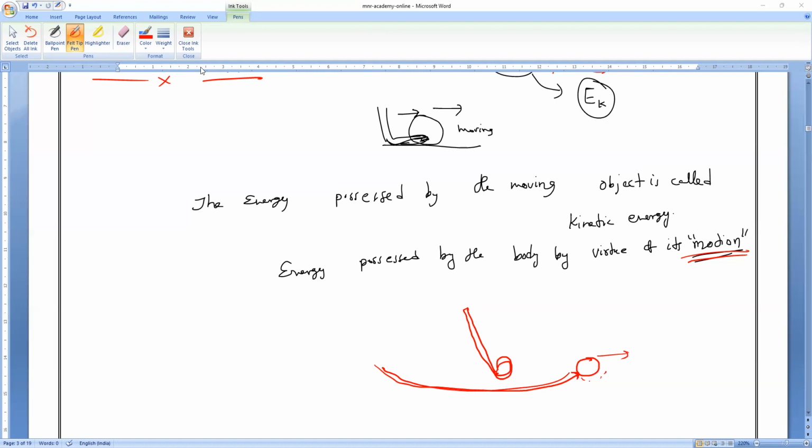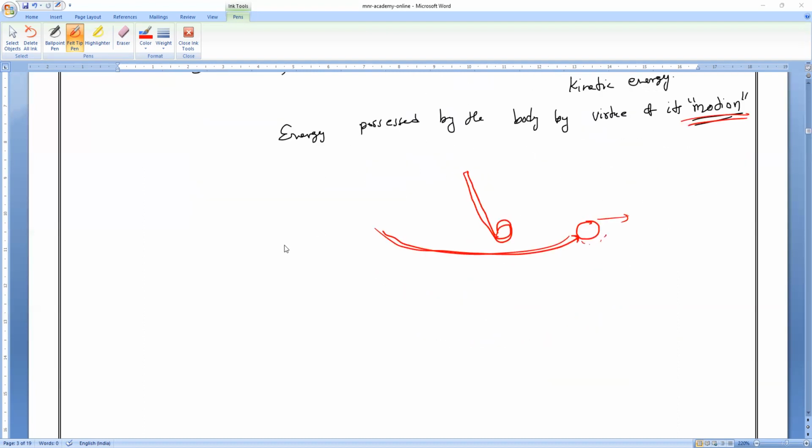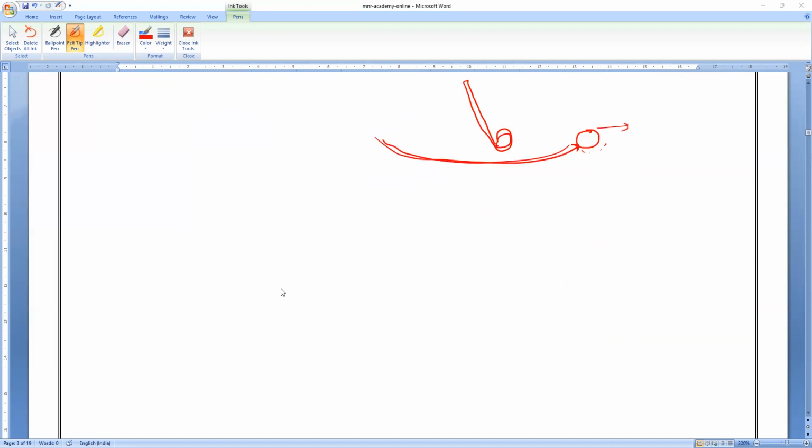So now in today's class, we are going to discuss one of the most important equations. Try to note that you never find this in your book, but you have to do it. So let's understand something from this.